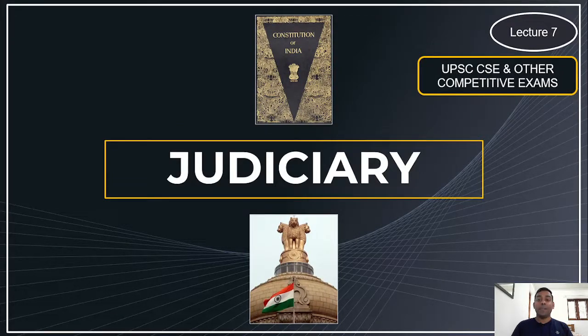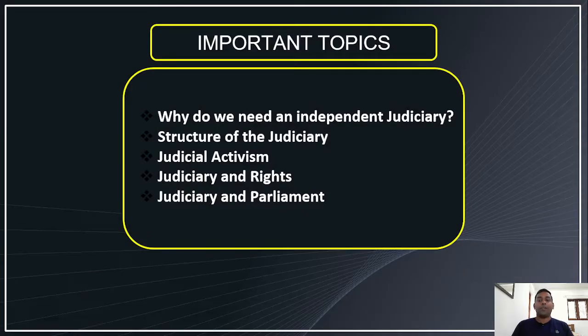We have already completed the two organs of government, legislature as well as executive. Now it's time to look at the next organ, that is judiciary. You know the functions of all the organs of the government, right? Legislature is the law-making body, executive is the body that implements the law or the policies of the government, and judiciary, the third organ, is the interpreter and protector of the constitution, or we can say interpreter and protector of the laws.